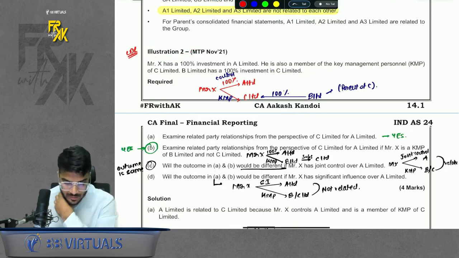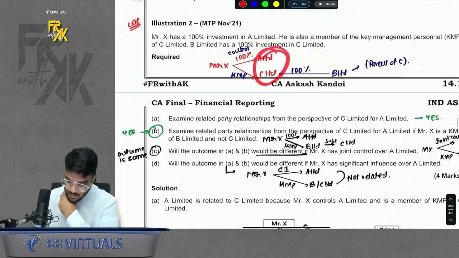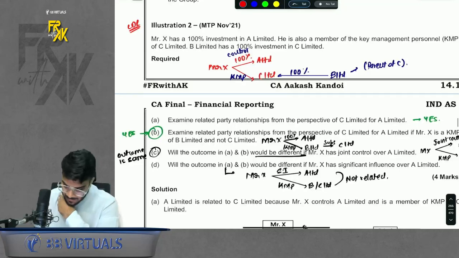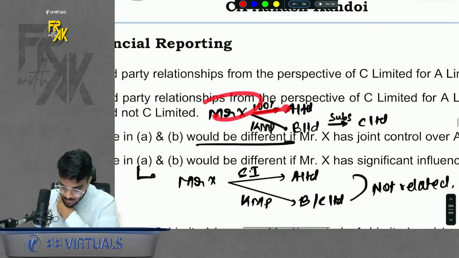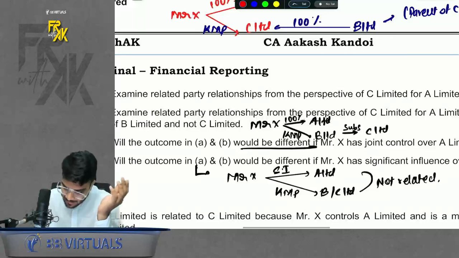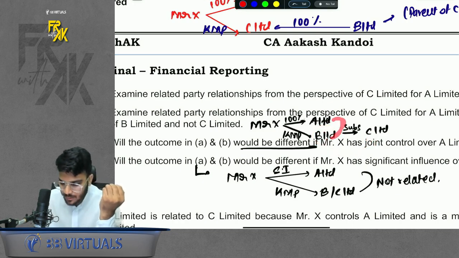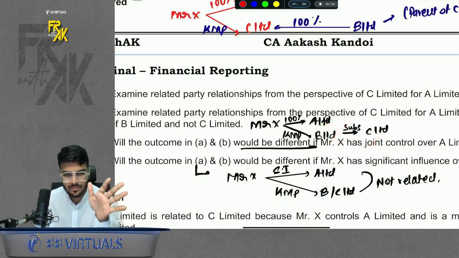Then there was illustration number 2. Please have a look. It says Mr. X has control in one company and is KMP in another company. Are these two related? Of course, yes. Next, Mr. X has control in one company, KMP in the other company, and this company has a subsidiary C Limited. Doesn't matter, still they're related. If X is related to B Limited, B also covers the subsidiary. If A and B are related, B also covers the subsidiary C. So it will be related.